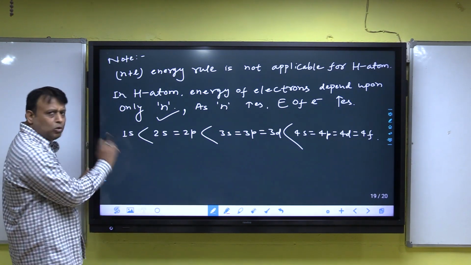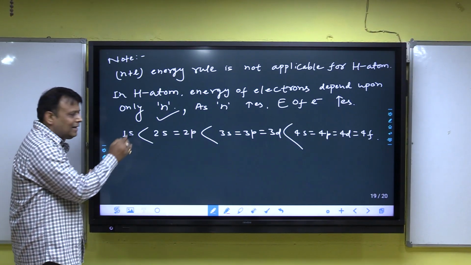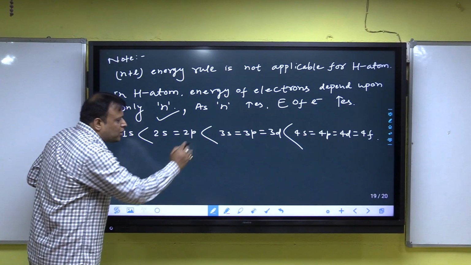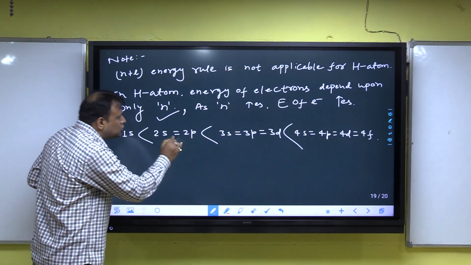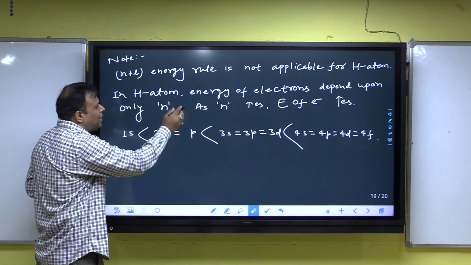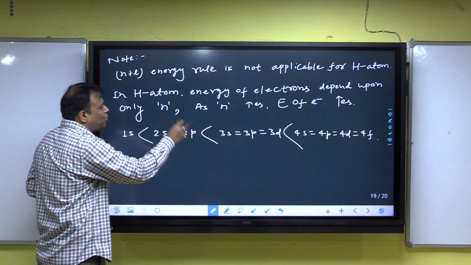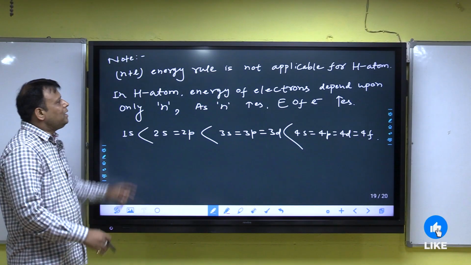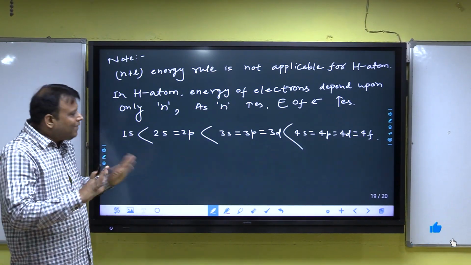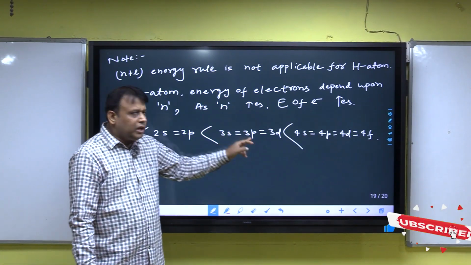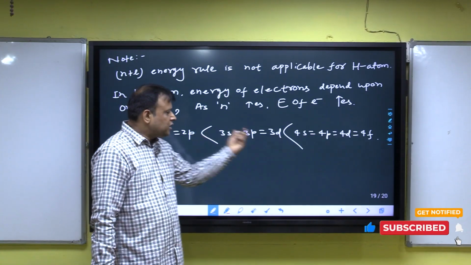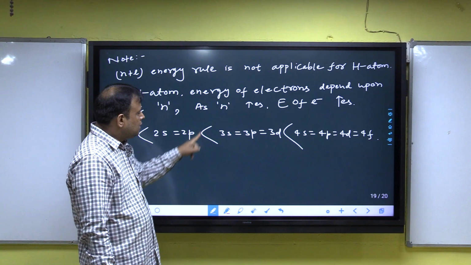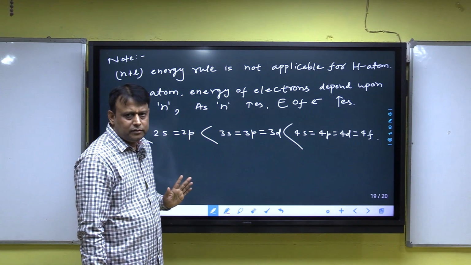Example, in hydrogen atom, 1s is less than 2s. But 2s and 2p are equal, because in 2s and 2p the principal quantum number is the same. And when the principal quantum number is the same, in hydrogen atom, energy is the same. Then for 2p and 3s, 3s has higher energy.